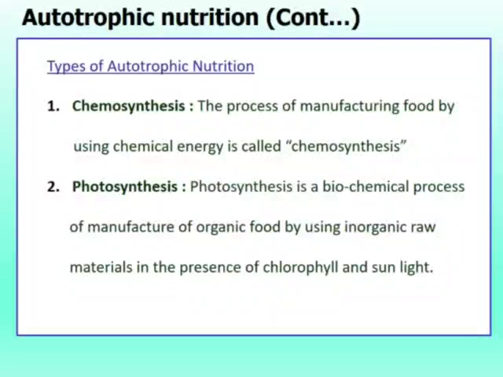They need chemical energy to synthesize their food. You can say that chemosynthesis is a mode of autotrophic nutrition in which the external energy required for synthesis of organic food is obtained from chemical reactions.